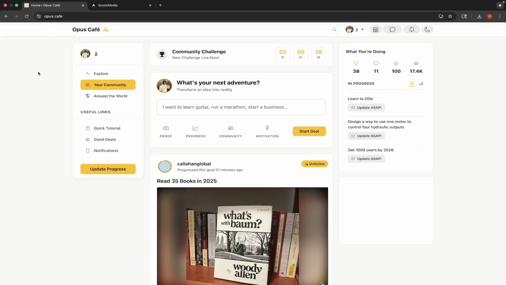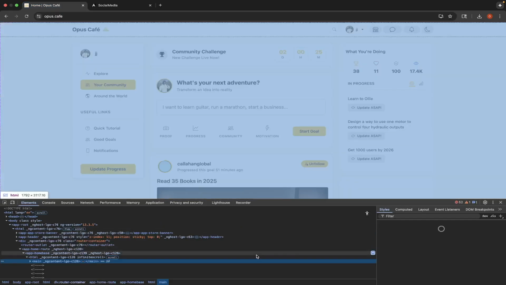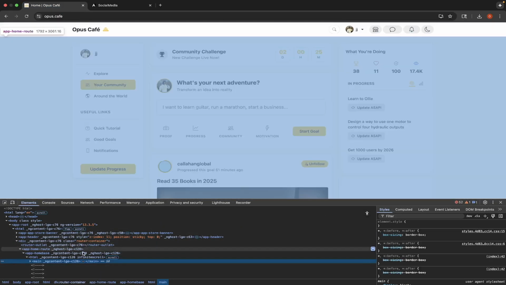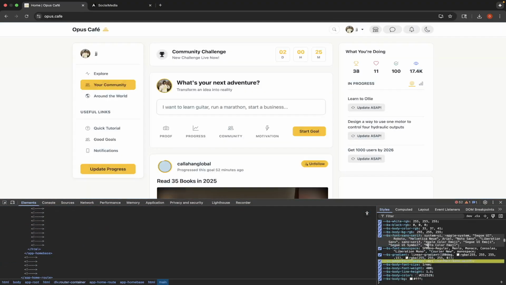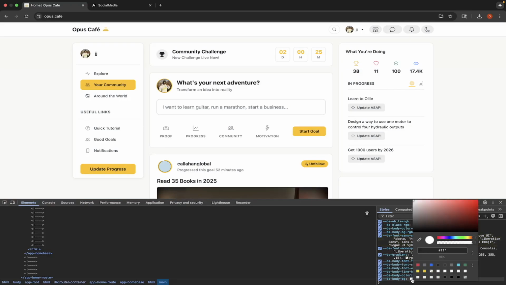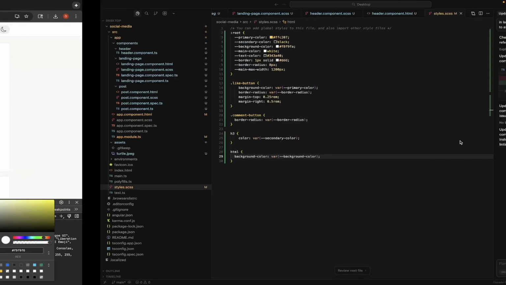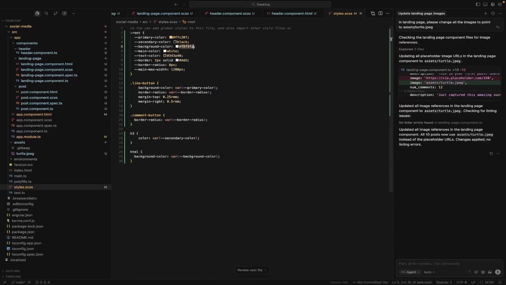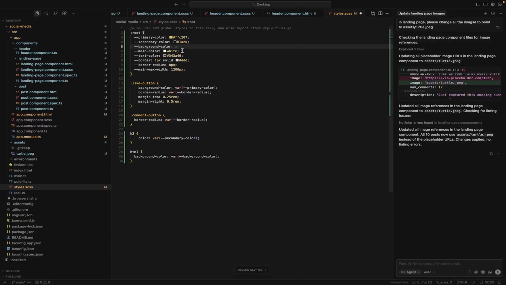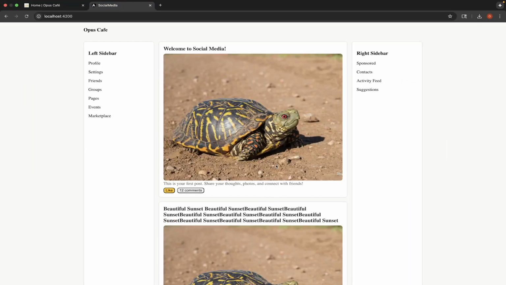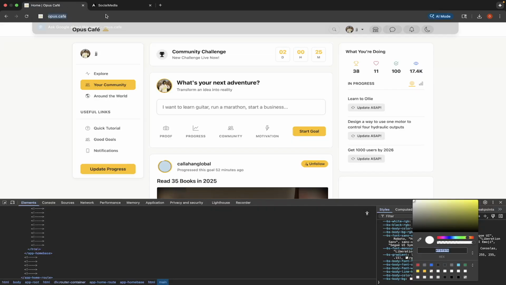So let's go here. I do like this background color. I'm kind of biased towards it. And let's find out what that is. So again, go here. Pull up our color picker, pick that, and let's make that our background color. Oh, what happened there? Oh yeah. Okay, now let's go here. All right, that's starting to look much better.